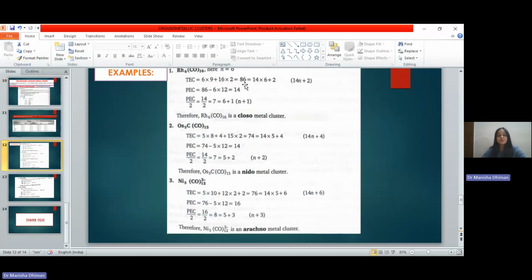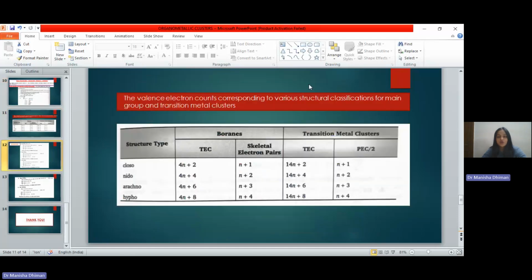So total electrons will be 86. If you want to put it in terms of your 14n form, it comes out to be 14n plus 2. So the geometry according to 14n plus 2 is closo.